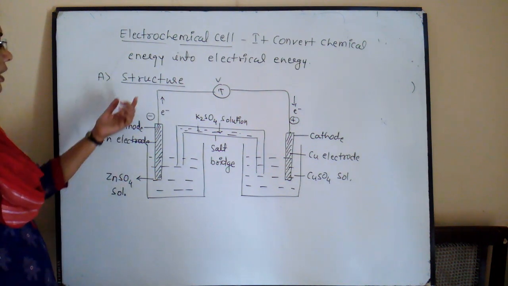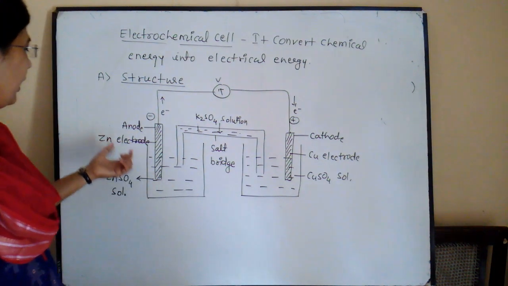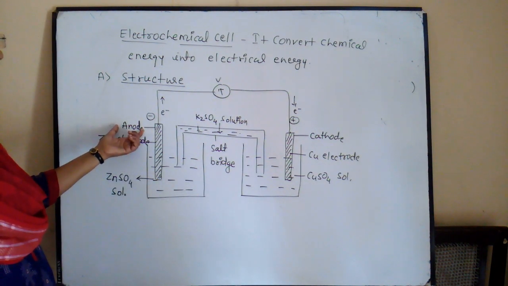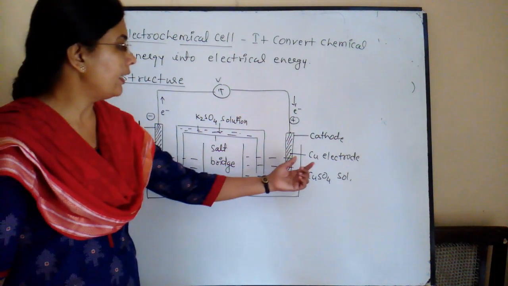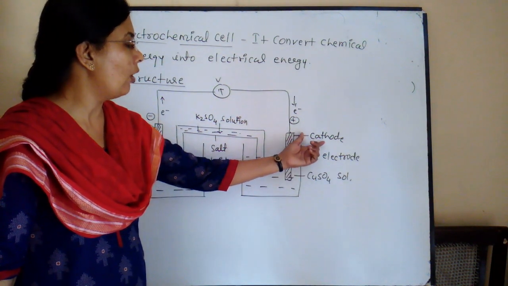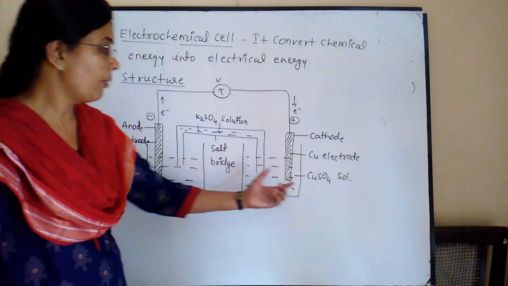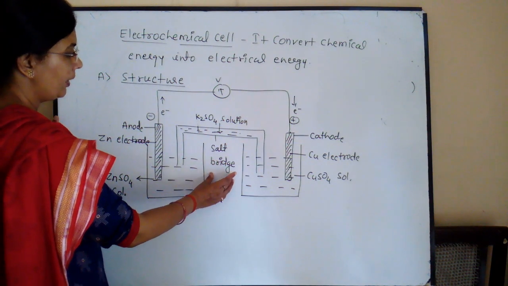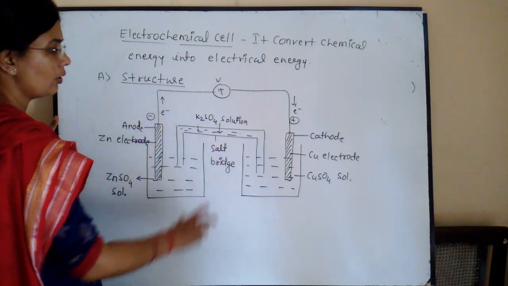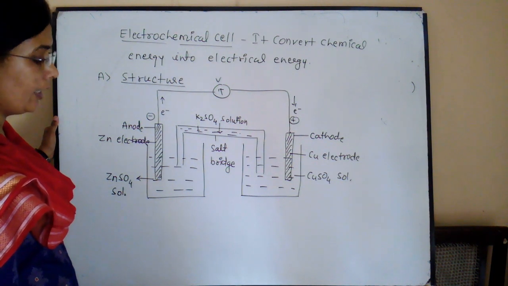Now it is the simplest structure. It contains two beakers. The left beaker contains the zinc metal electrode as an anode, dipped in its salt solution ZnSO4, and on the right side there is a copper electrode as a cathode, dipped in its salt solution CuSO4, copper sulfate. Both solutions are connected using the salt bridge. The salt bridge connects both solutions and maintains electrical neutrality. It is the general structure.